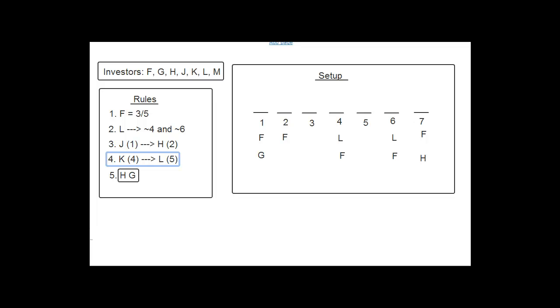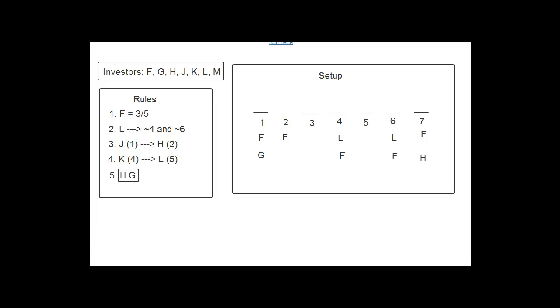And then finally, we have this fifth rule, which says that Gupta views the site on the day after the day on which Hall views the site. So wherever we put Hall, we have to put Gupta in the very next day. And wherever we put Gupta, we have to put Hall in the day immediately before. This is a rule that I'm sure you're very used to dealing with. It's a block. And it does give rise to not laws, right? Because a block has sequencing information in it. And so any sequencing information has not laws corresponding with it.